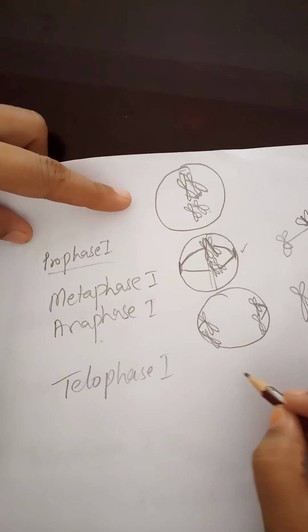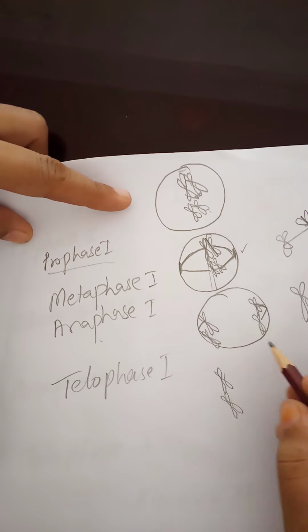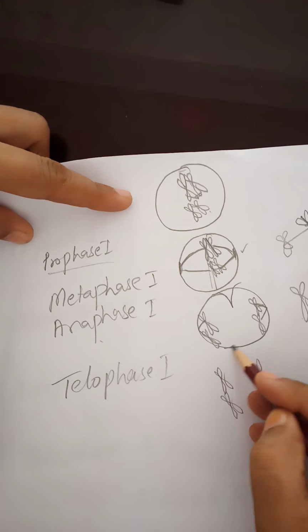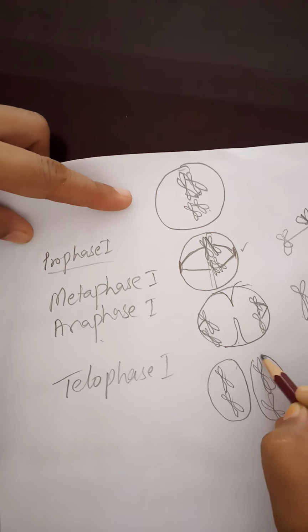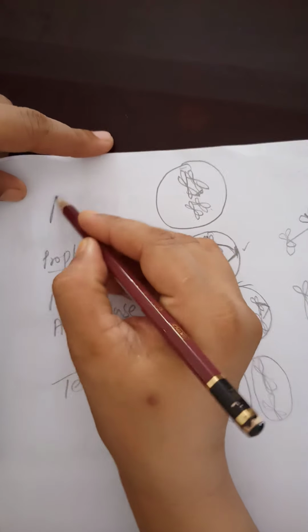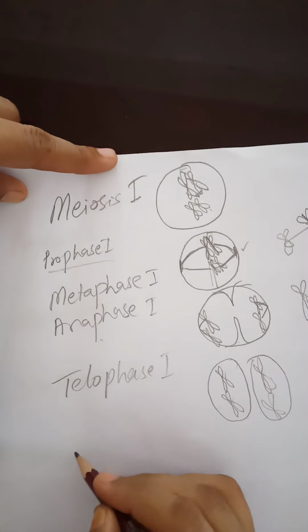In telophase 1, the chromosome moves toward the opposite poles. Membrane will invaginate. This membrane will invaginate due to vacuum produced here, and finally a cell will divide into 2 daughter cells and the number of chromosomes is half here. It was all the meiosis 1. Now come to the meiosis 2.